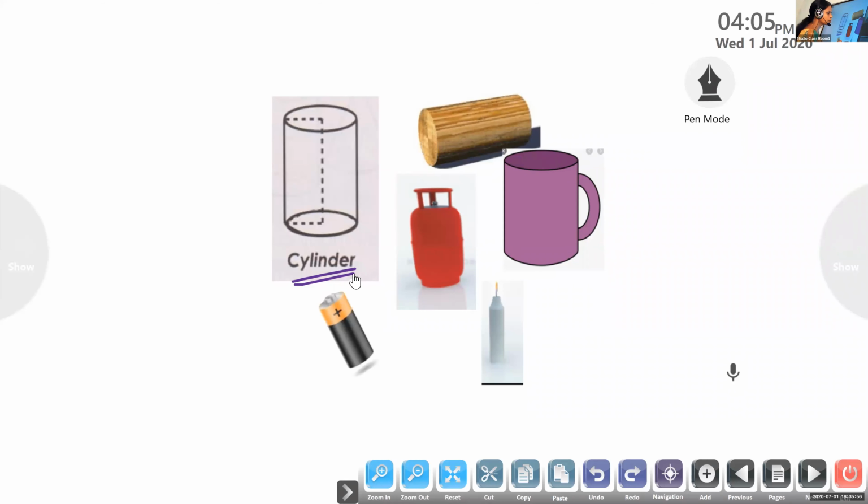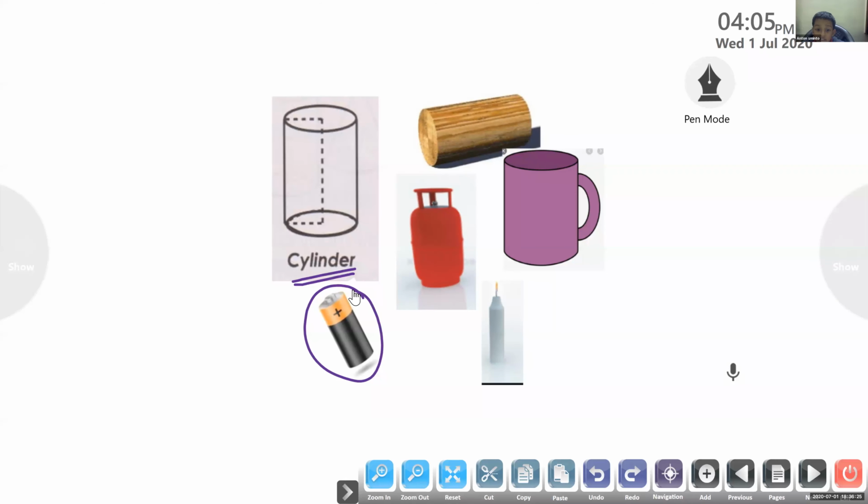Please switch on the video. Look at the screen. What is the name of the object which I circled on the screen? Unmute your device and say. Battery. It's a battery. Battery looks like cylinder shape.